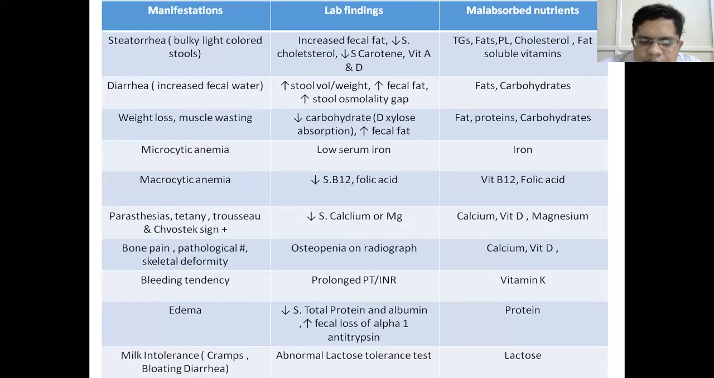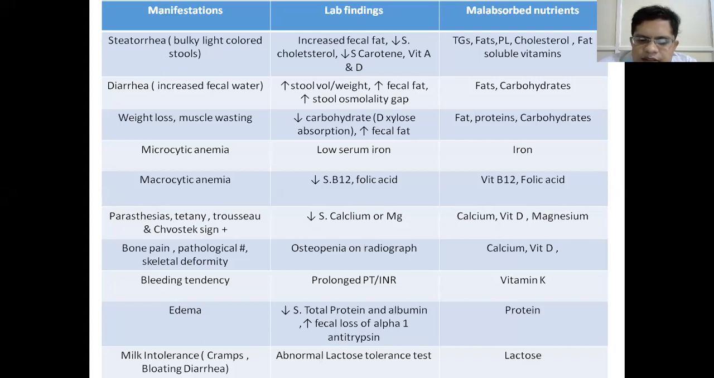Patient will have steatorrhea, bulky light colored stools, diarrhea, weight loss, muscle wasting, microcytic and macrocytic anemia if there are iron and B12 deficiencies, paresthesias and tetany, positive Trousseau and Chvostek sign due to decreased calcium and magnesium, bone pain and pathological fractures due to decreased vitamin D and calcium, bleeding tendency due to decreased absorption of vitamin K, prolonged PT and INR, and there may be edema due to hypoalbuminemia or decreased total proteins.